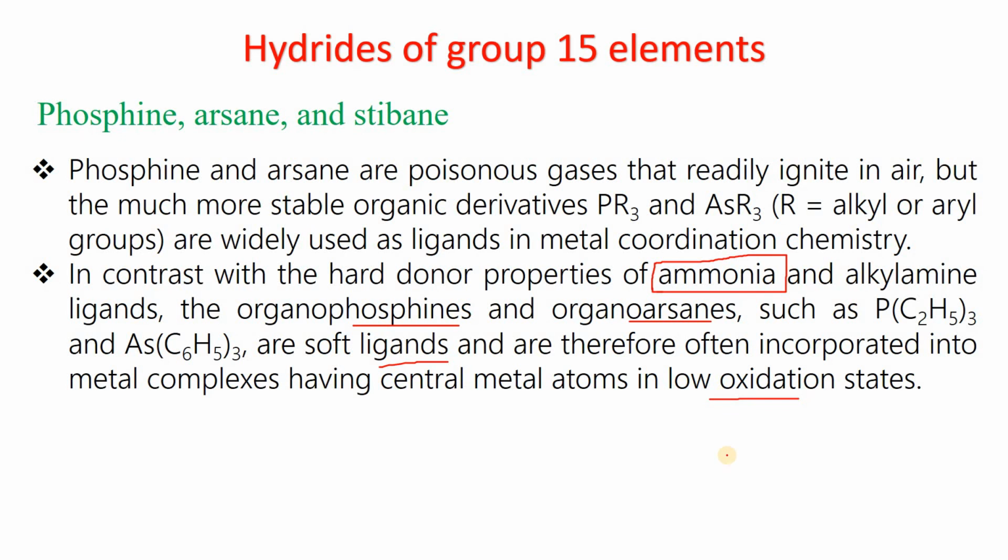So the metals in low oxidation states, and the metals from the 4d and 5d series, are soft in nature, and the phosphorus and arsenic donor ligands are also soft. Combined with each other, we get stable complexes. So these trialkyl or triaryl phosphines and arsines are used as soft ligands to bind with metals in low oxidation states.